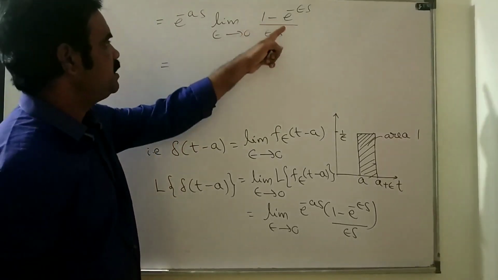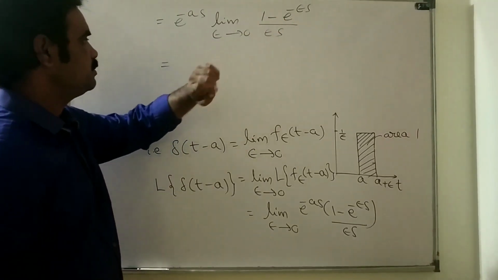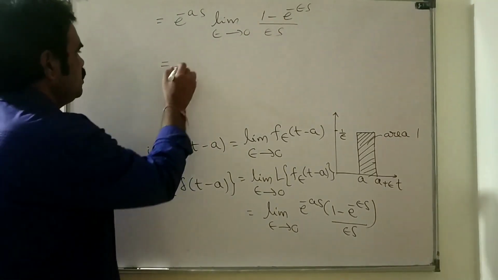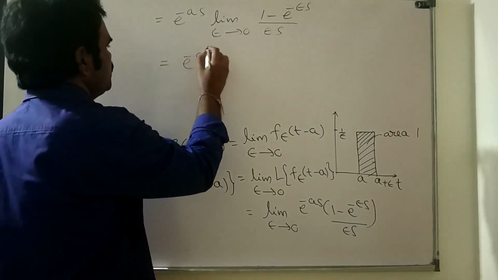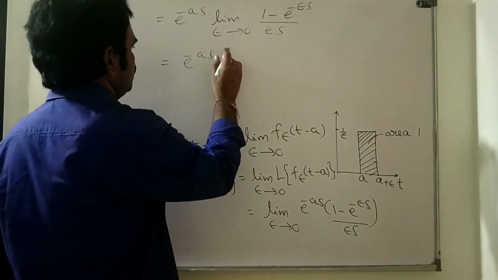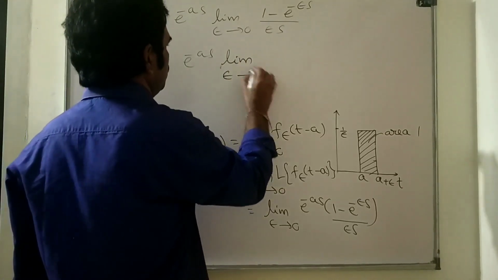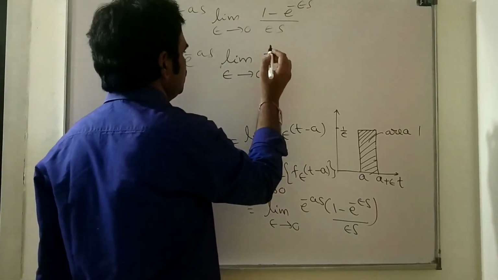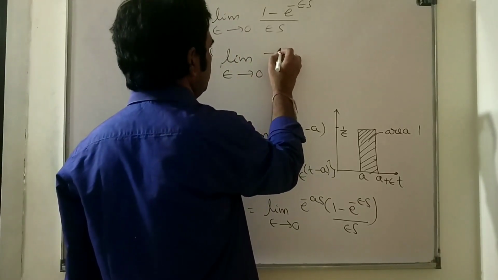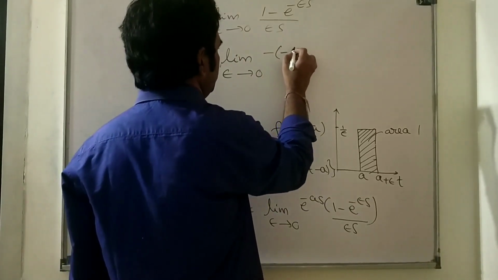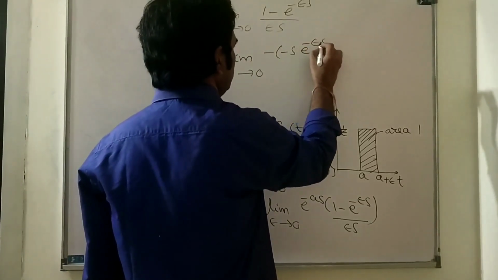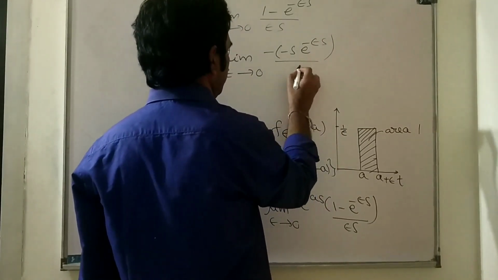If we substitute epsilon equal to 0 here, that is 0 by 0. Use L'Hospital's rule: e power minus as into limit epsilon tends to 0, its derivative with respect to epsilon is minus of minus s e power minus epsilon s all by s.